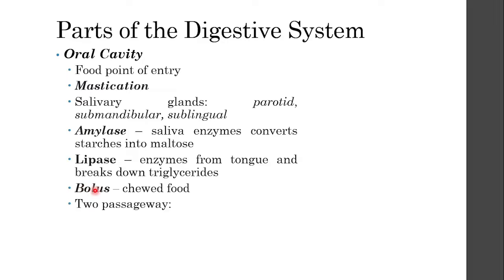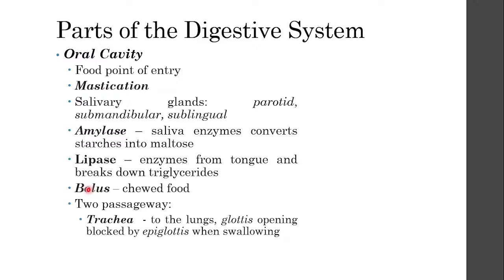swallow. And there are two passageways in your oral cavity, beginning with the trachea. Trachea is an opening that opens up towards your lungs, and it has an opening called the glottis. This glottis is blocked by the epiglottis when you are swallowing food. Otherwise, if you swallow your food and the glottis is not blocked properly, that's when you start to choke. I forgot what the Tagalog term for that is, but you start to choke.